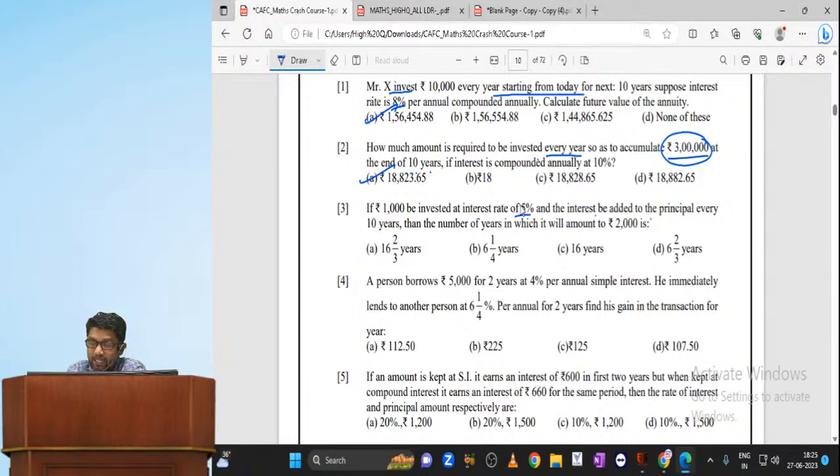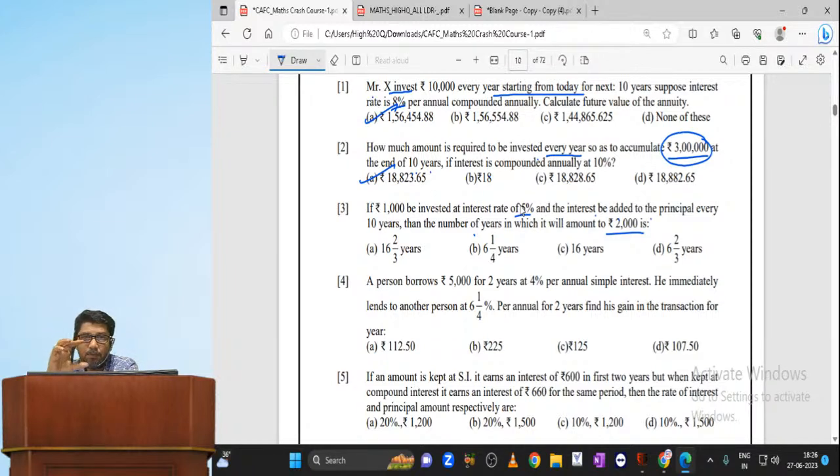principal every 10 years. This is as good as compound interest, but interest is added every 10 years. These types of questions are very important. If 1000 rupees be invested at interest rate 5% and the interest be added to the principal every 10 years, then the number of years in which it will amount to 2000 rupees. How many years will it take to become 2000 rupees?